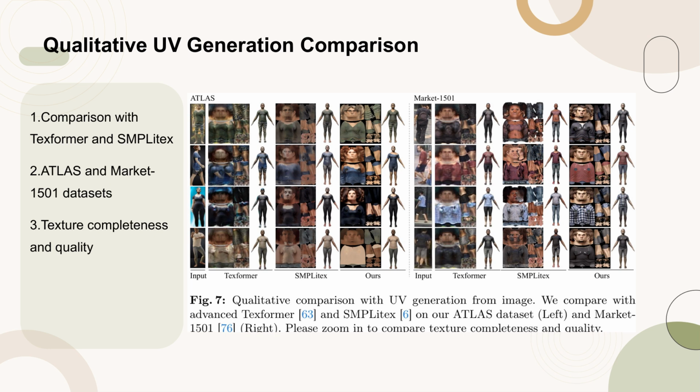Figure 7 presents a qualitative comparison of UV generation from images, contrasting our method with advanced techniques TexFormer and SMPLatex. The comparison is conducted on two datasets, our Atlas dataset, shown on the left, and the Market-1501 dataset on the right. The figure encourages viewers to zoom in to closely examine the texture completeness and quality, highlighting the superior performance of our method in these aspects.